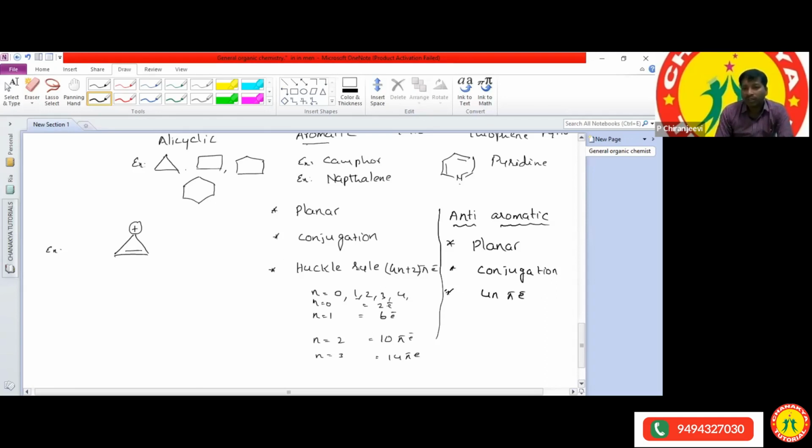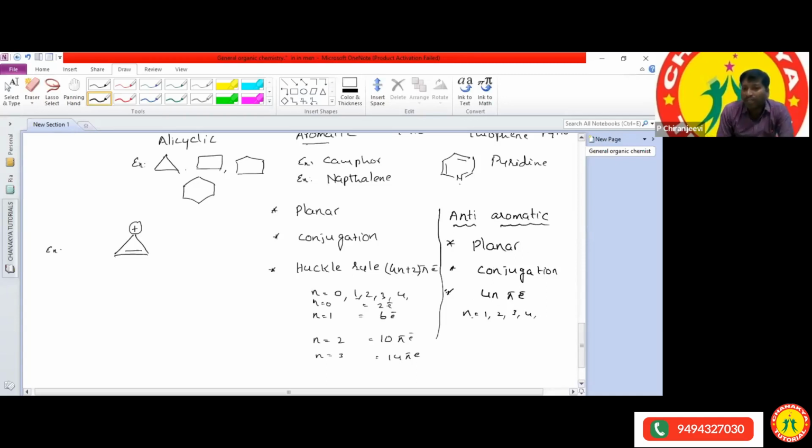In this, sir, the n value is 1, 2, 3, 4. n is equal to 1, 2, 3, 4, and it won't be 0. Now once you check it out, we can call them anti-aromatic compounds.